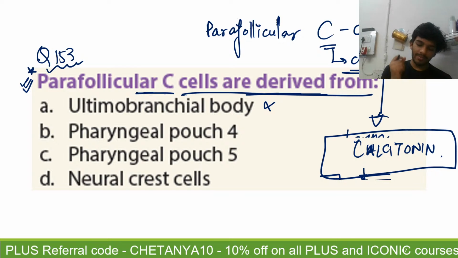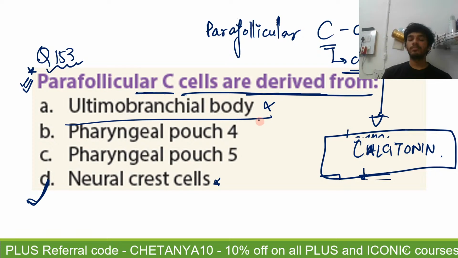There's one very specific answer here. Now I agree sort of that the ultimobranchial body is giving rise to them. So the answer that I was looking for very specifically was the neural crest cells, because I feel that is the most appropriate option here. But if the neural crest cell was not in the options, you could have gone with ultimobranchial body.